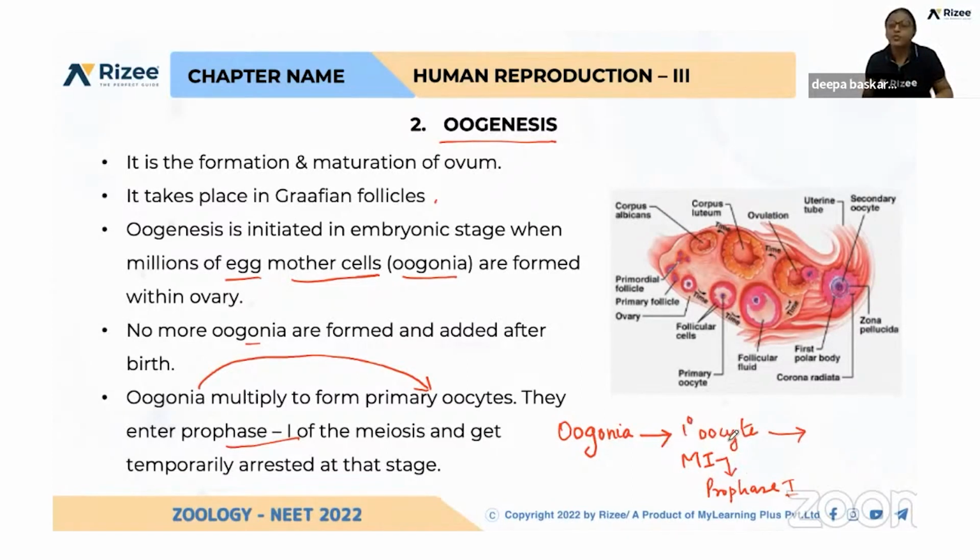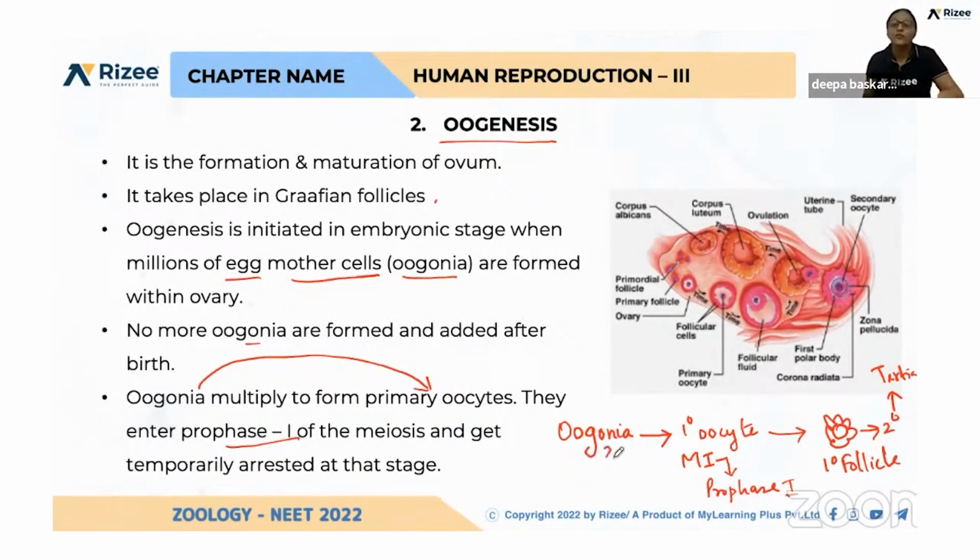This primary oocyte is again surrounded by granulosa cells. So the primary oocyte is present and surrounded by granulosa cells, and this is called a primary follicle. From this primary follicle, a secondary follicle is developed and a tertiary follicle is developed. What is the difference between the secondary and tertiary follicle? These also have a primary oocyte inside.